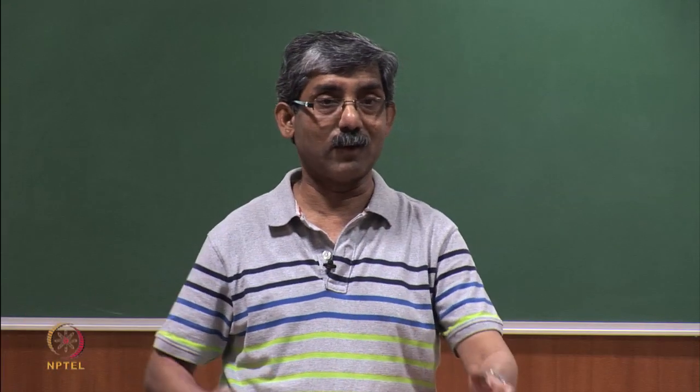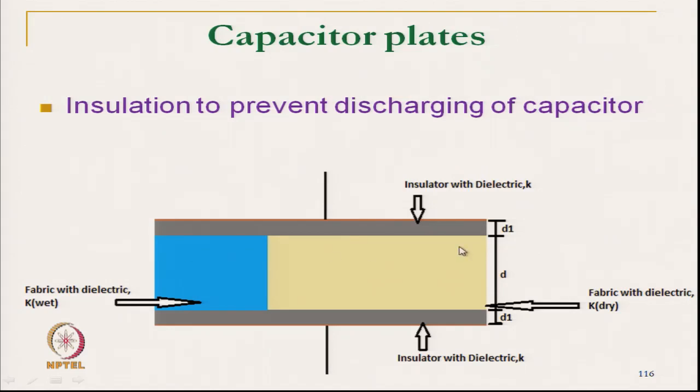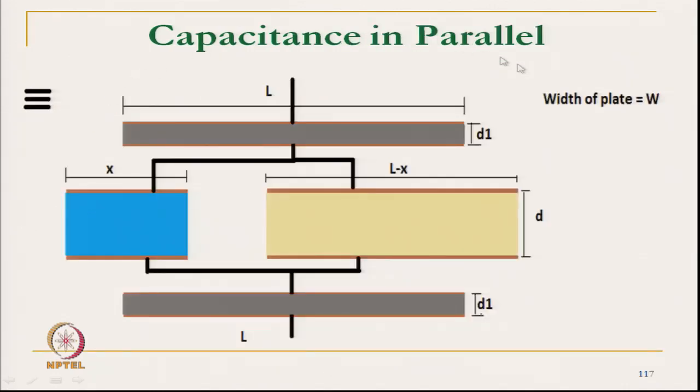Depending on these two reference values, as soon as the water flows through the fabric, the change in capacitance value can be recorded, and with some equation one can measure the distance travelled by the water. So, this is the basic principle. X is the distance travelled by the water, and L is the total distance. So, the remaining dry fabric distance is L minus X.